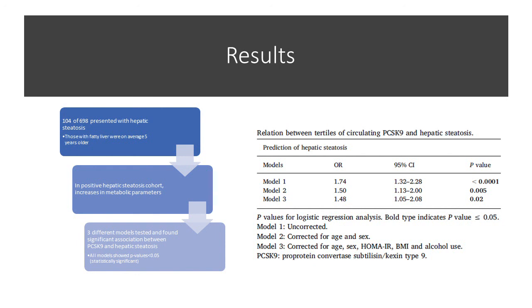There were 3 different regression models used to describe the association between hepatic steatosis and circulating PCSK9. The first one was not adjusted for any confounding variables and unsurprisingly gave the strongest association, with a p-value of less than 0.0001. The next regression model was adjusted for age and sex of the cohort participants but still returned a strong association of 0.005. The final model was corrected for age, sex, BMI, and alcohol use, amongst others, and still presented a statistically significant p-value of 0.02, which provided the overall argument and strength for the paper.